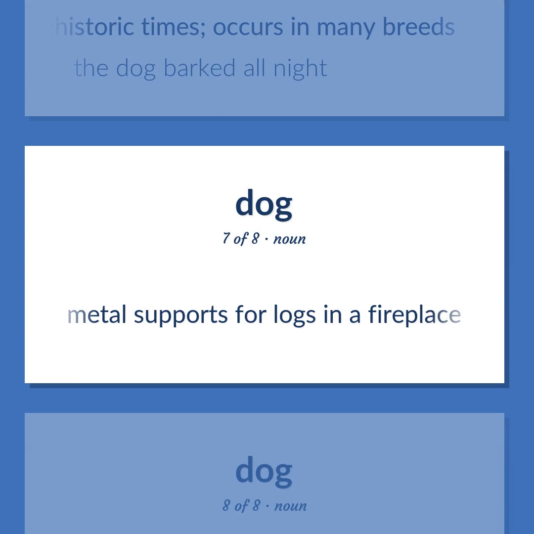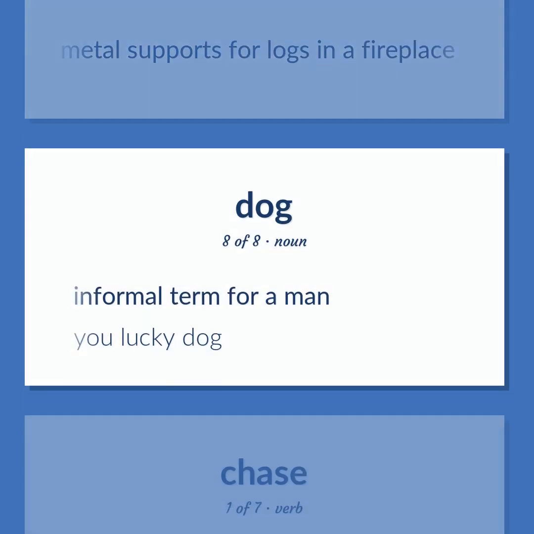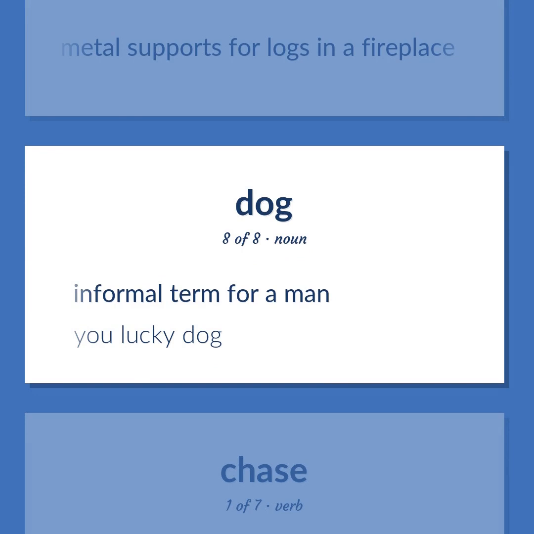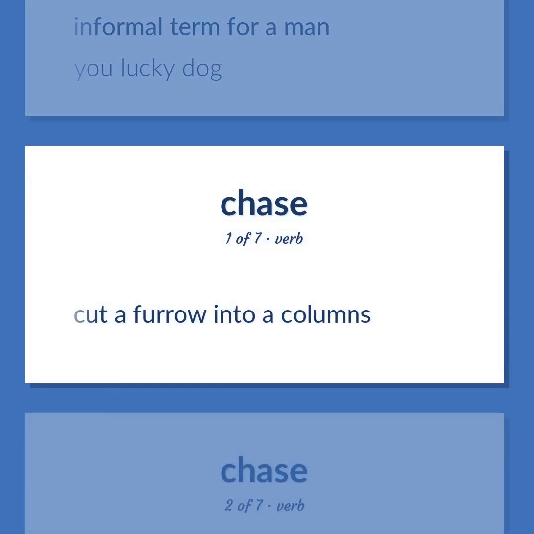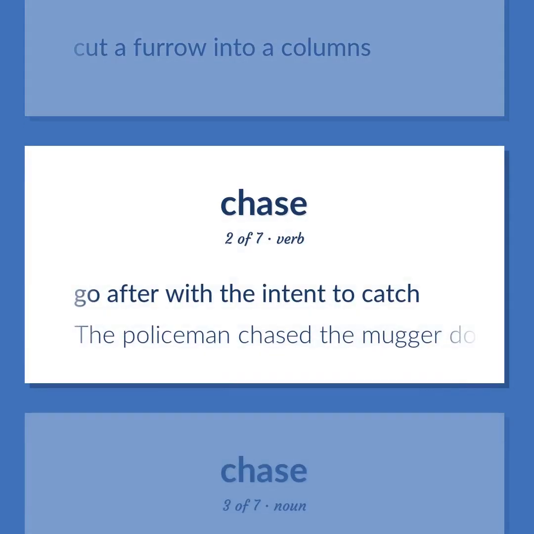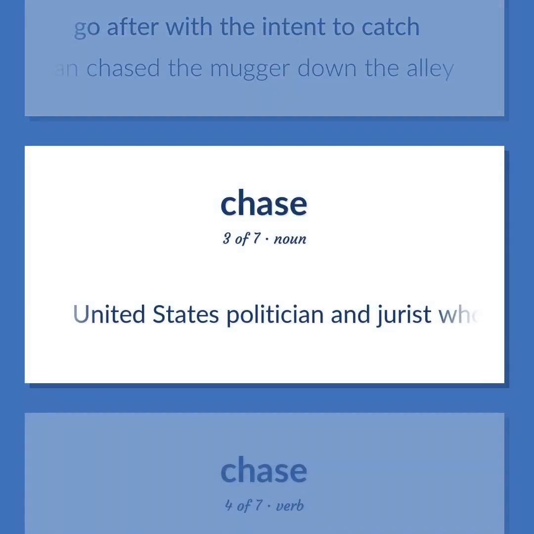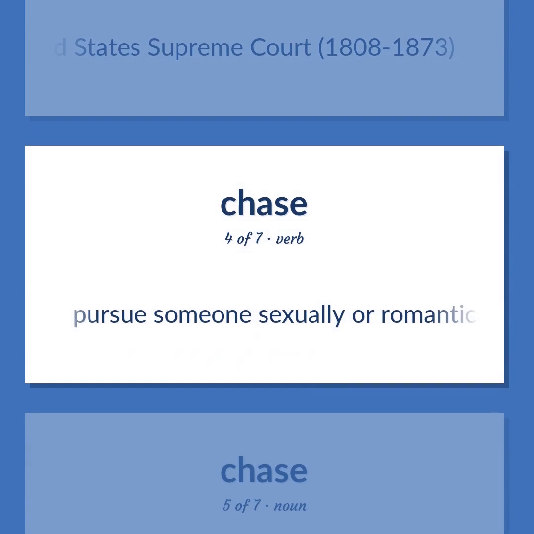Metal supports for logs in a fireplace. Informal term for a man. You lucky dog. Cut a furrow into a column. Go after with the intent to catch. The policeman chased the mugger down the alley. United States politician and jurist who served as Chief Justice of the United States Supreme Court, 1808 to 1873. Pursue someone sexually or romantically.